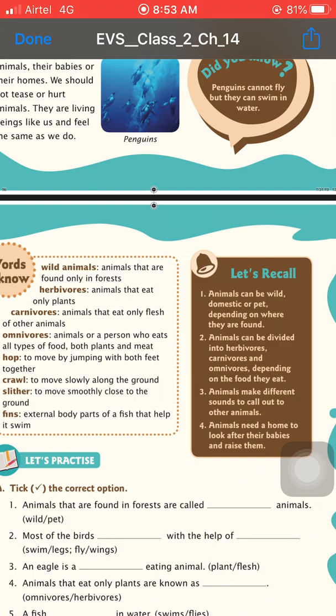Third one is the different sounds of different animals. Fourth is animals also need homes to look after their babies, and they are similar to us, and they also have emotions and feelings for their family members.